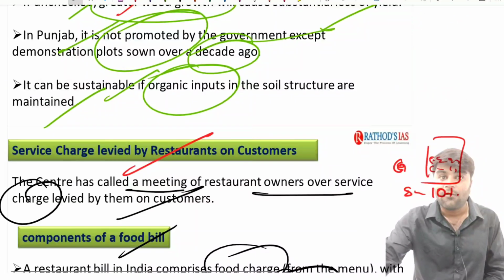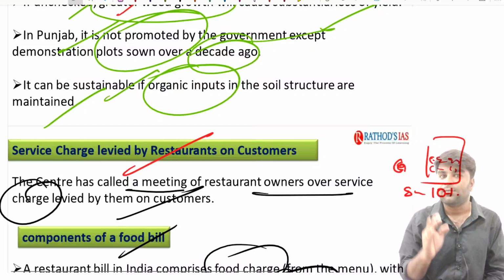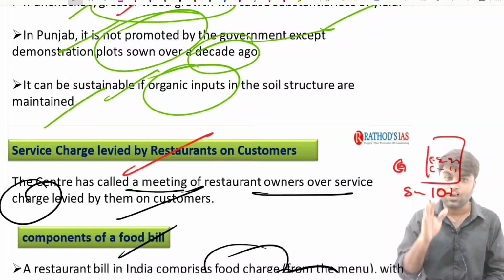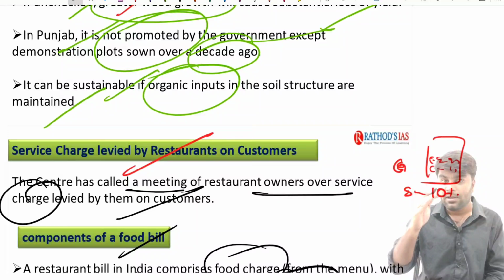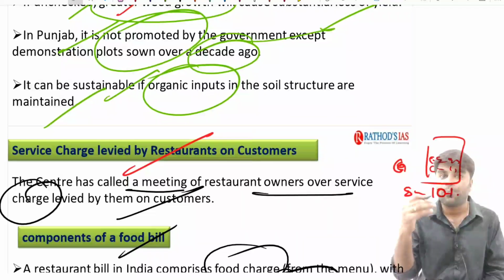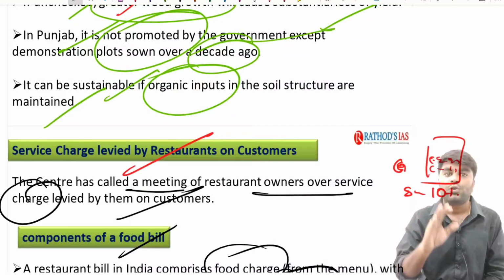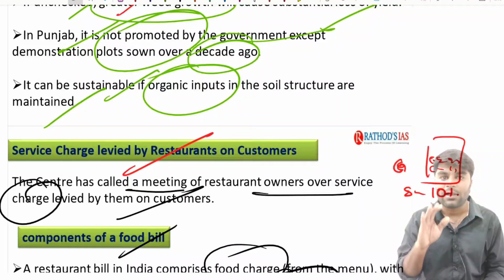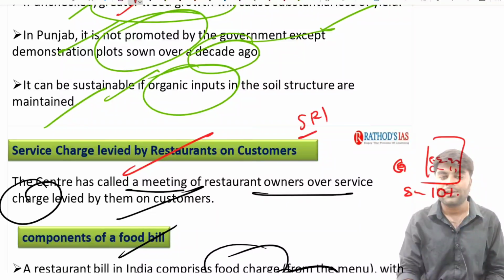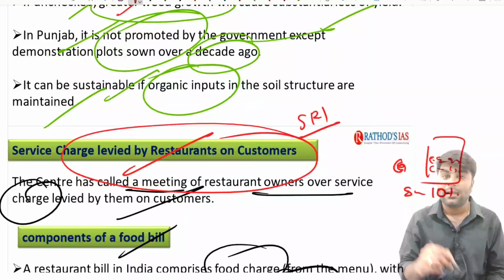So I hope in this class you have clearly understood the GST, the working of the GST, and the important features of the GST. You clearly understood the meaning of VAT, how the value addition is done by the manufacturer to a product, and how the value addition is done by the manufacturer to the inputs you have taken. In such a way, the VAT method of tax collection is nothing but the way in which the GST is currently working in the country. You have realized all these things, you also know about the system of series price technique, and you are now aware of these service charges collected by the restaurants. So these are some important topics that appeared in the week.